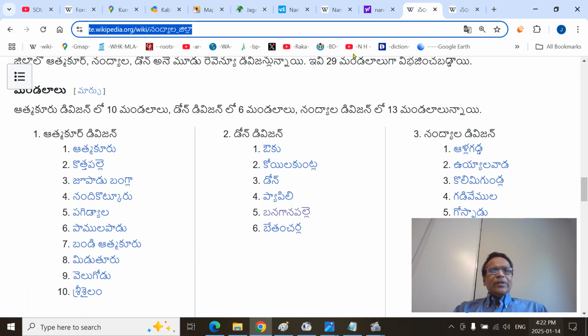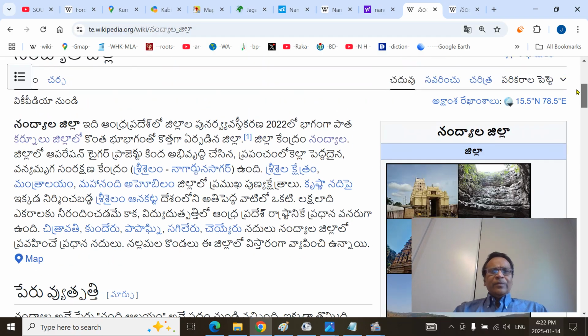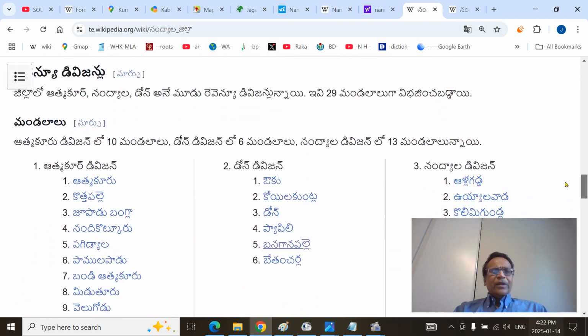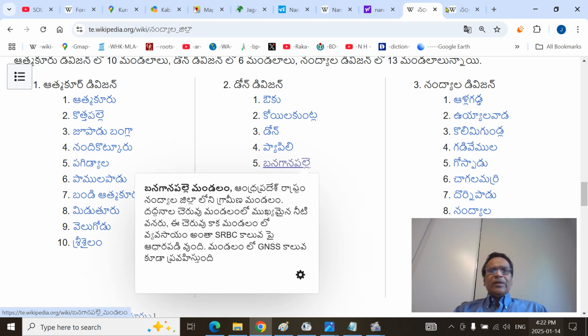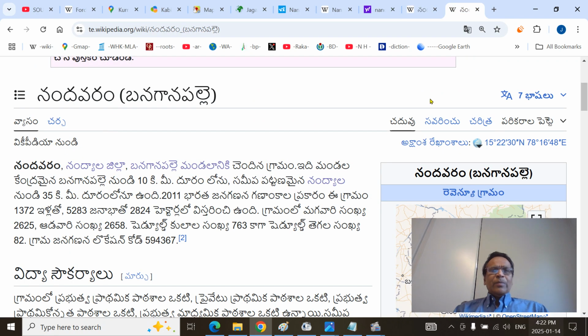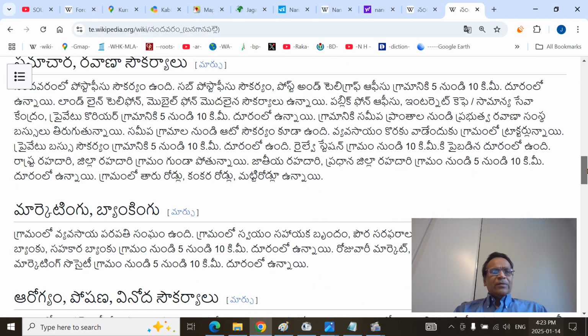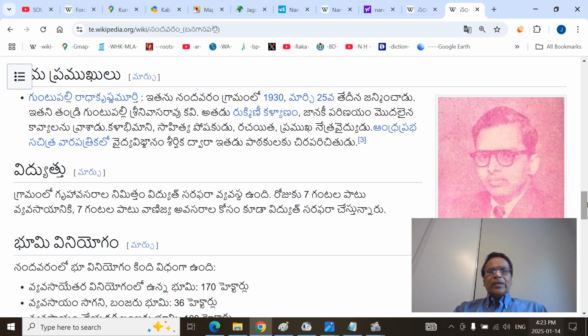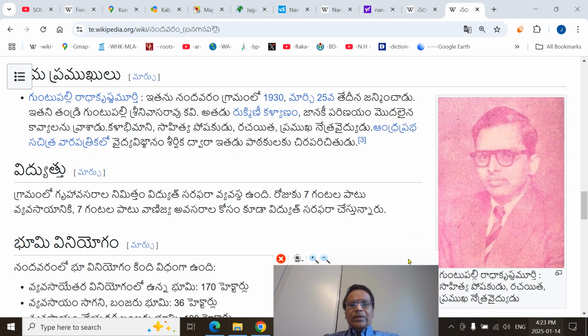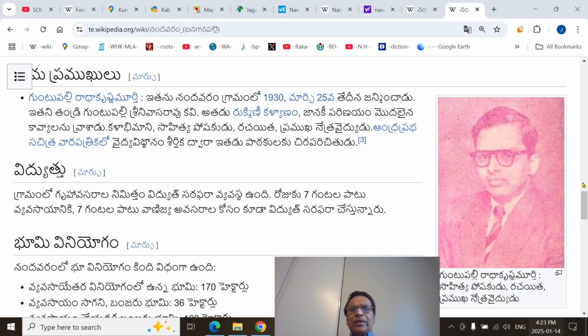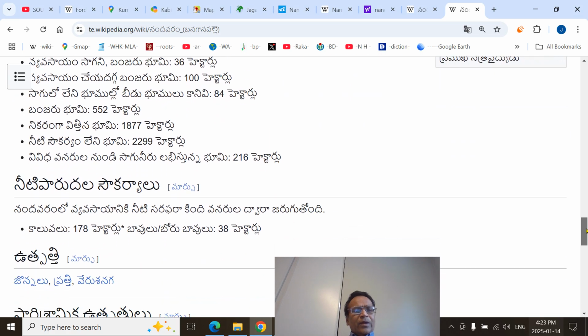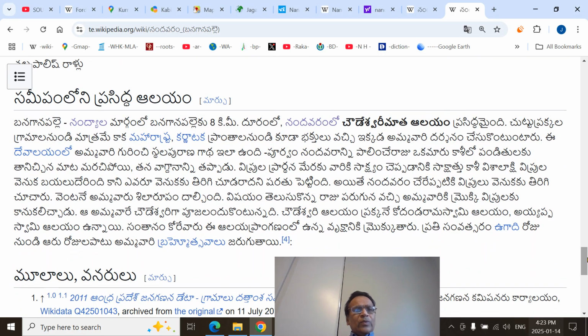So this is Nandavaram, Nandyala district. In Nandyala district, you can see Dhone division, Banganpalli Taluk, is Nandavaram. And here they are talking in the local language, Telugu. Grama Pramukulu, he is one of the persons, a poet, born in this village. Guntapalli Radhakrishnamurti wrote very fascinating works on Rukmini Kalyanam and Janaki Parinayam. And it is known for the Chowdeshwari Mata temple here.